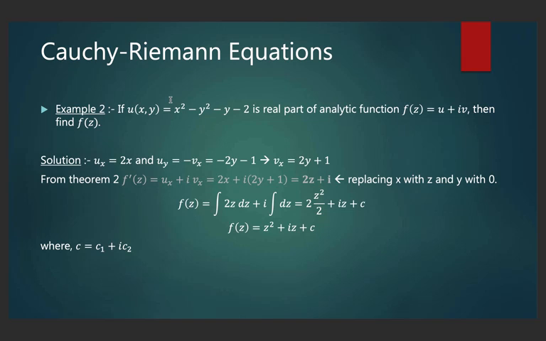You can find vx, and from theorem 2 you know f dash z equals ux plus ivx. So you write it, replacing x with z and y with 0. Then you find f of z by integrating the function with respect to z, and a constant c comes in, where c equals c1 plus ic2.